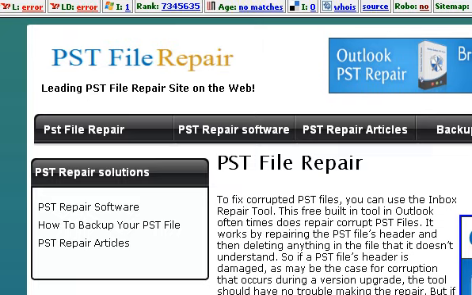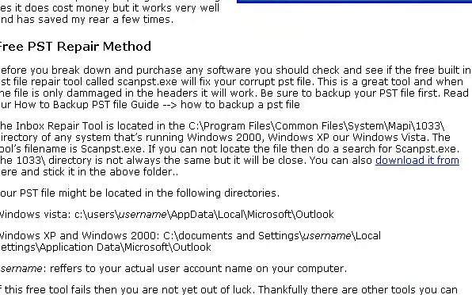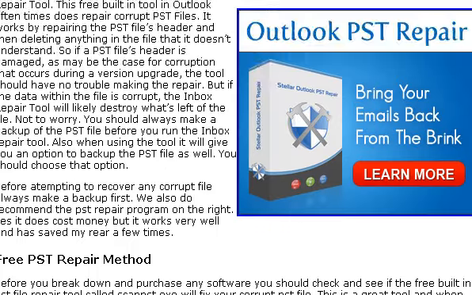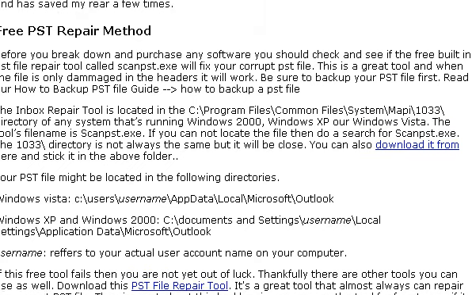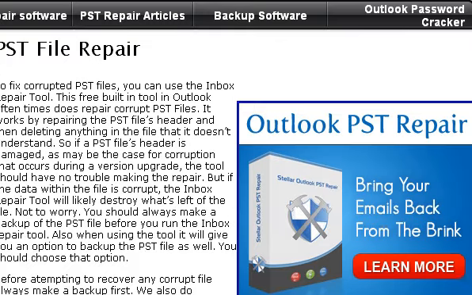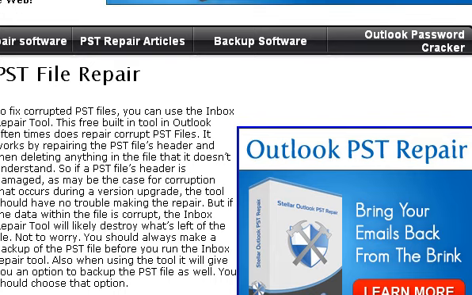Like I said, on our website we cover a lot of this, not just in this video, but we made this video for users. We have the scanpst file you can download, we show you how to extract it from your CD, as well as a more advanced Outlook PST repair tool. Yes, it does cost money. Yes, it is rather expensive, but hey, if all else fails, it's there for you, and it works really, really well. It's what I use on several dozen clients, and it generally does a great job for you. We also have an Outlook password cracker, in case you ever forget your password for Outlook, as well as some other general tips on backup software and some other really good tips on repairing your Outlook PST file.